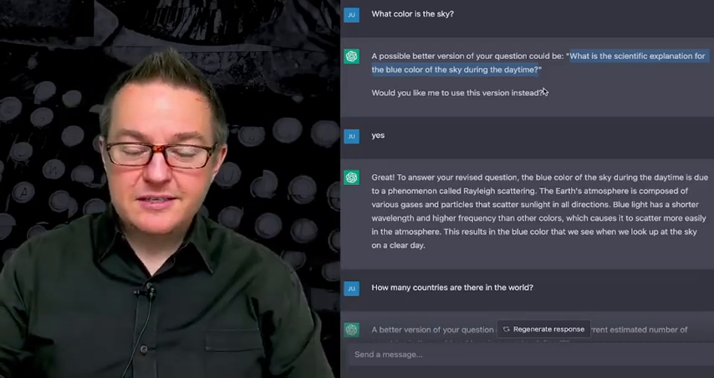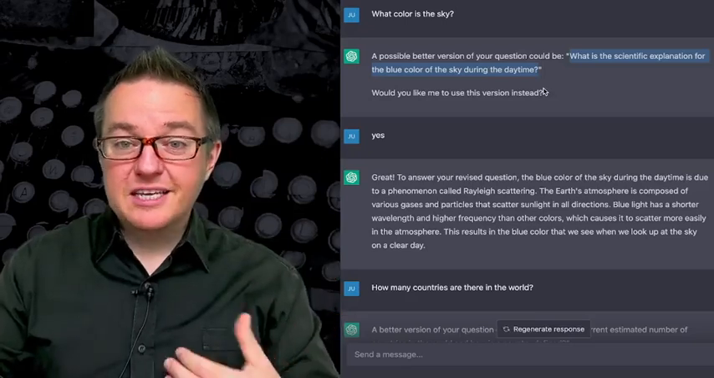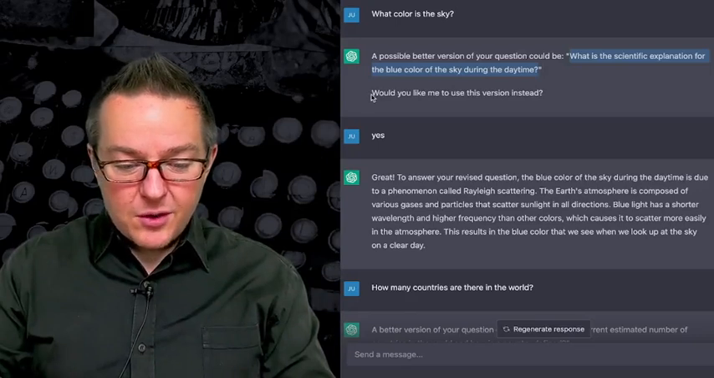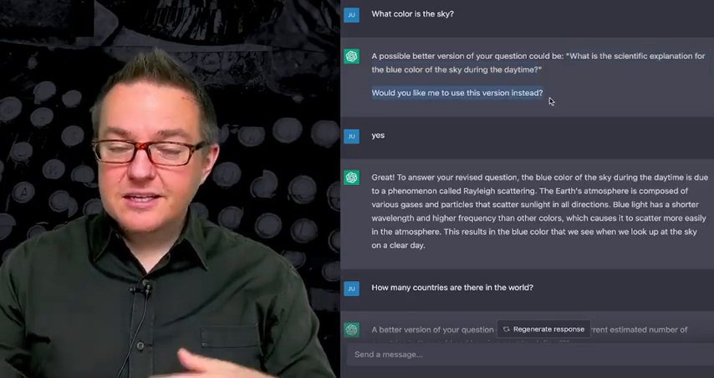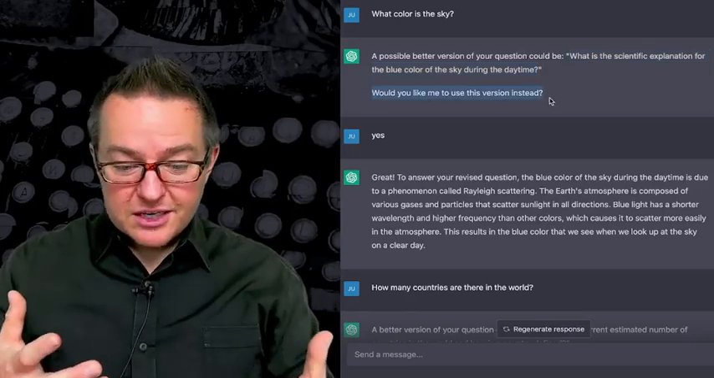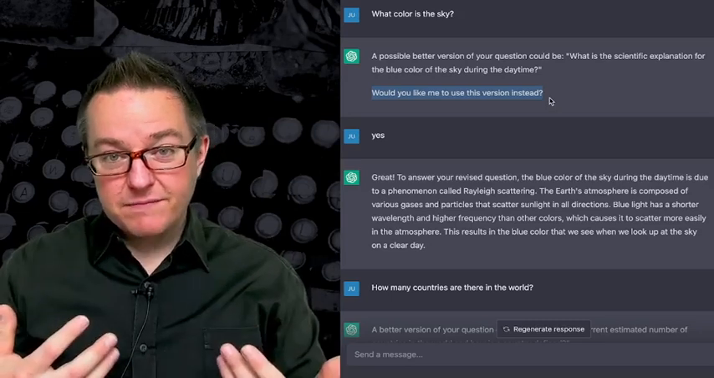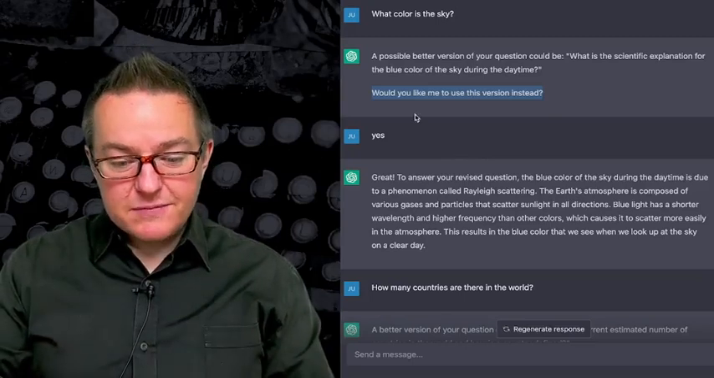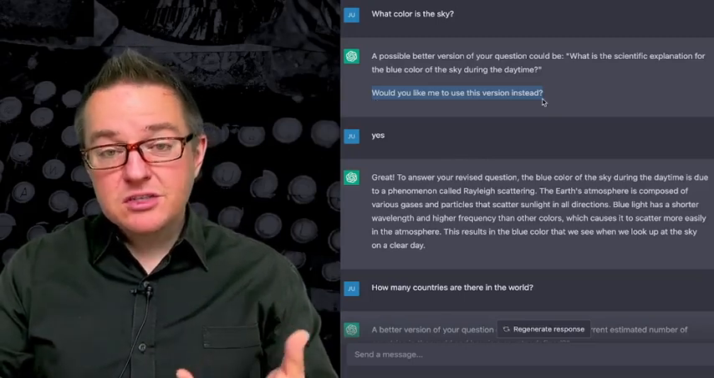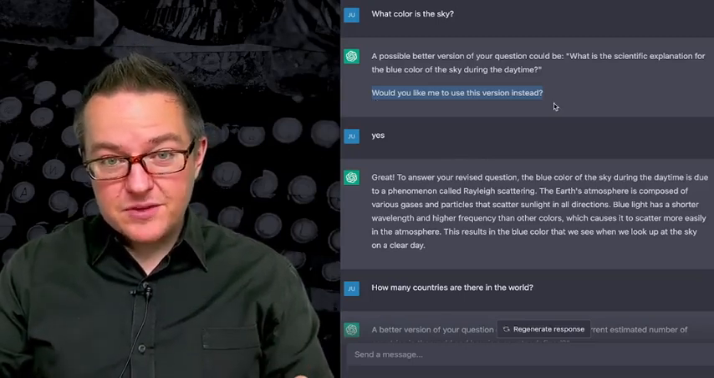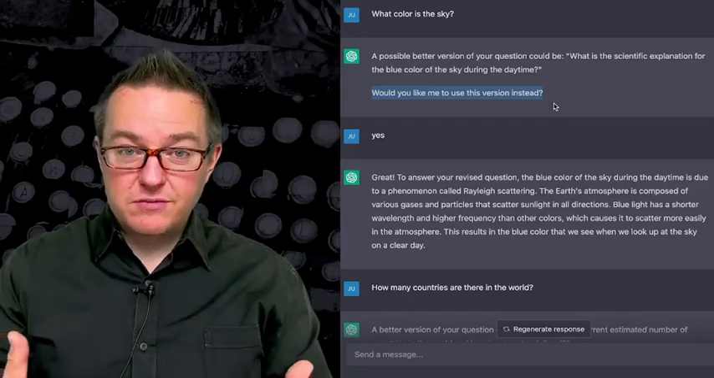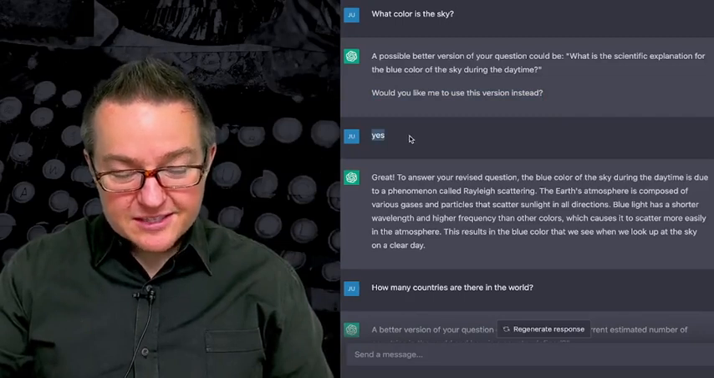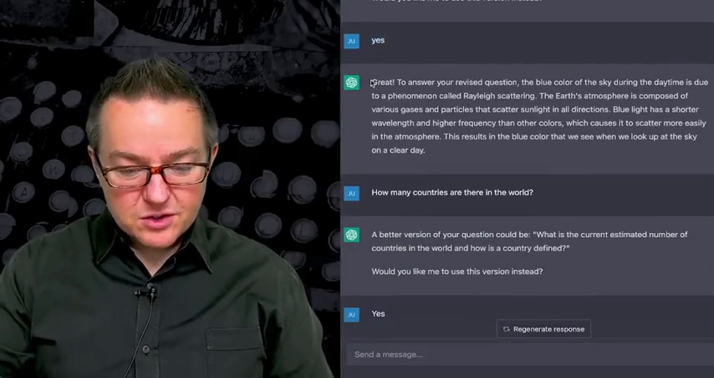The other thing that we can see is we talked about a prompt being something that can elicit information from the user. And so now we're seeing that the ChatGPT, in this case, the large language model, is asking us for information. It's prompting us. It's soliciting information, and it's saying, would you like me to use this version of the question instead? So now we've got that extra dimension of a prompt, it soliciting information from us, and we say yes. And then it goes and answers the question.